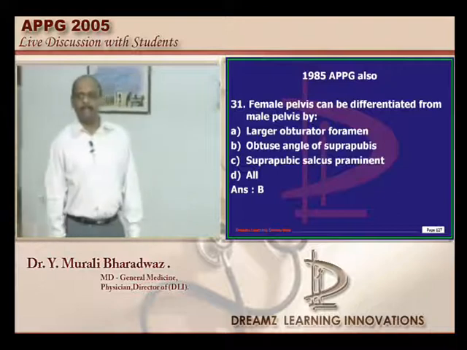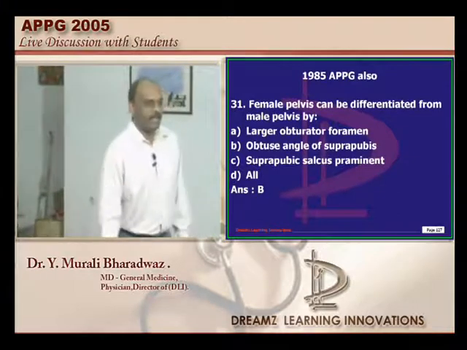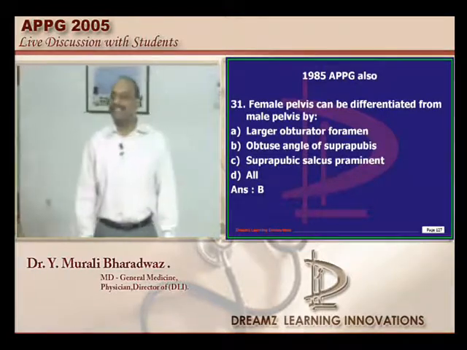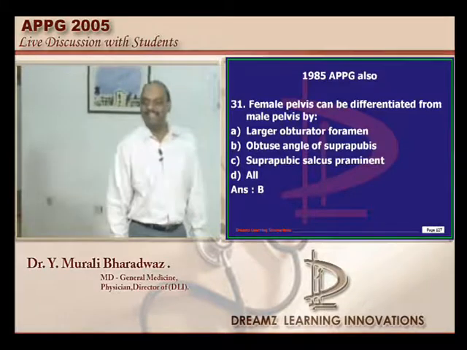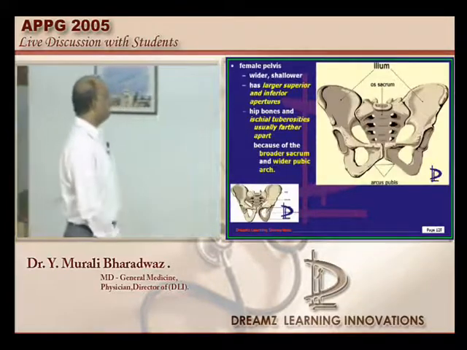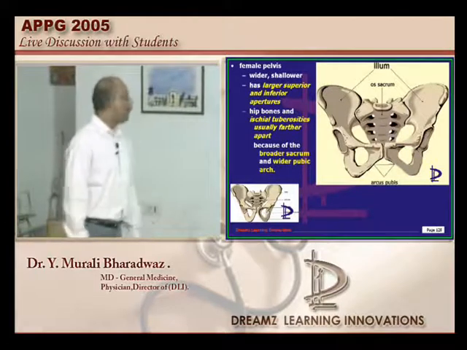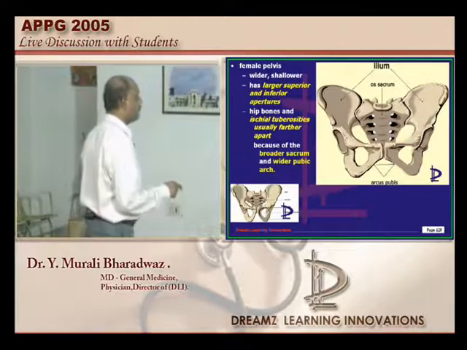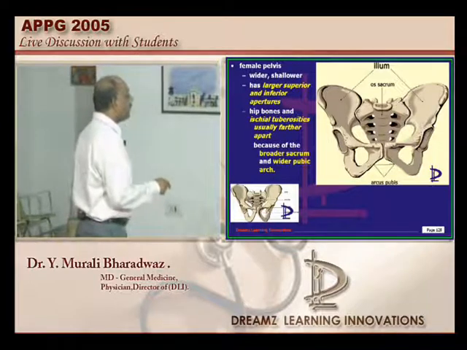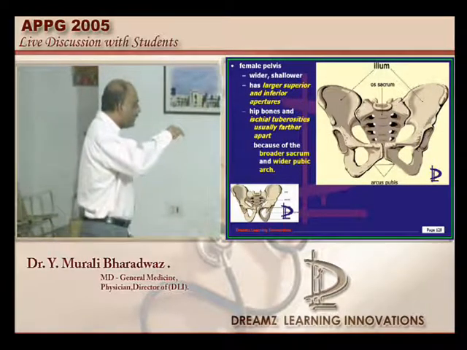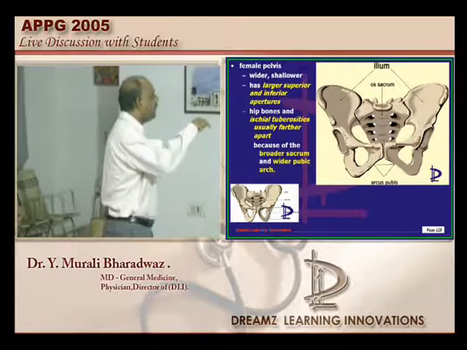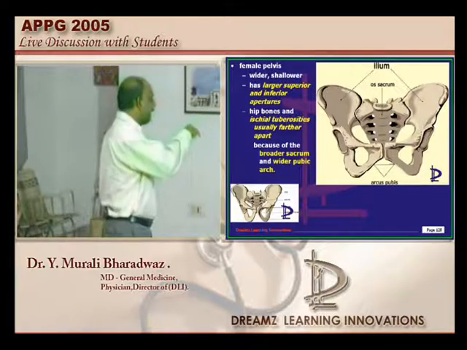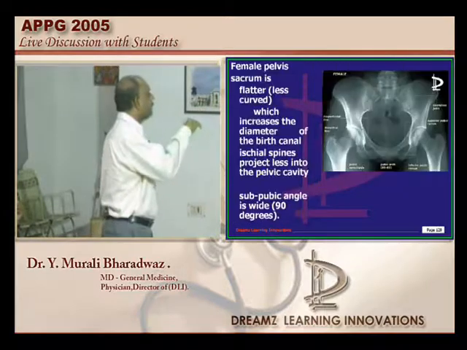Female pelvis versus male pelvis is a favorite question, a classical University of Health Sciences question. So please remember, the female pelvis is basically born to bear the baby and deliver him one day. Hence it is wider, shallower, has larger superior and inferior apertures, and the ischial tuberosities are usually farther apart. It has a broader sacrum typically, and a wider pubic angle. In the case of the male pelvis, it is much narrower.